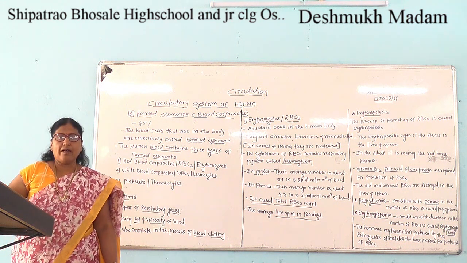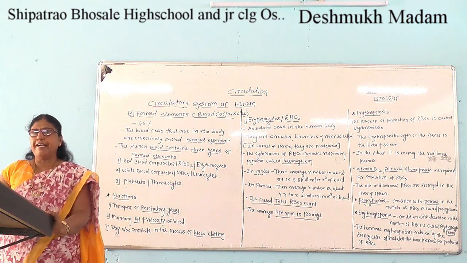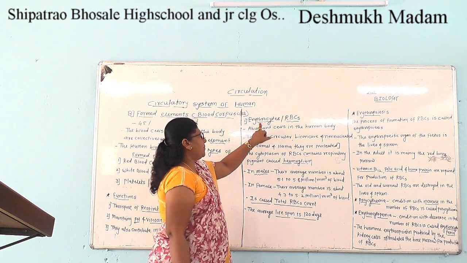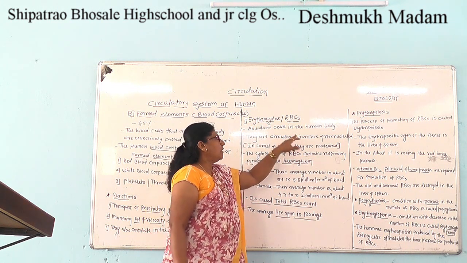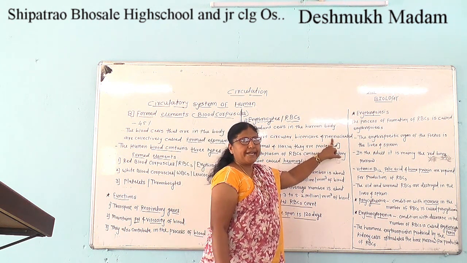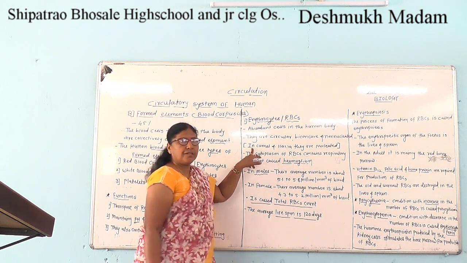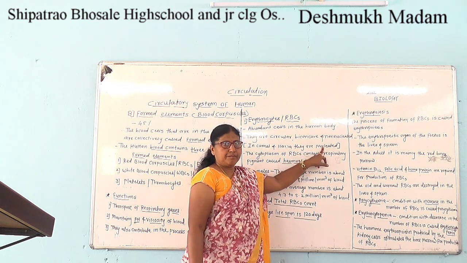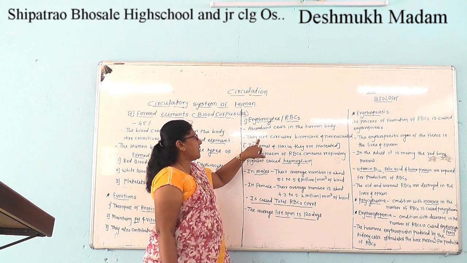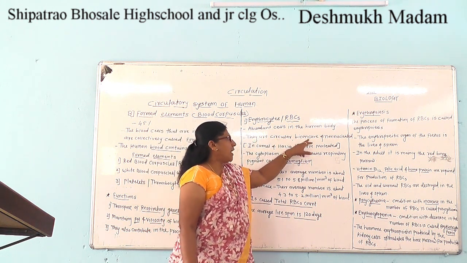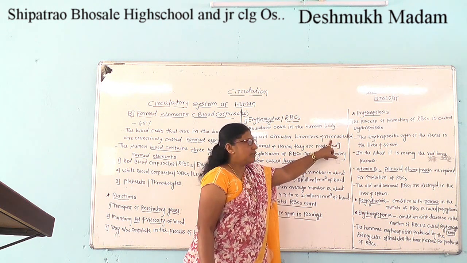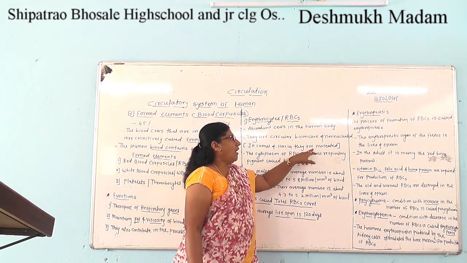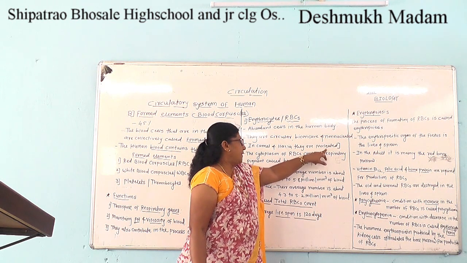They are circular, biconcave and non-nucleated cells, except in camel and llama, where they are nucleated.